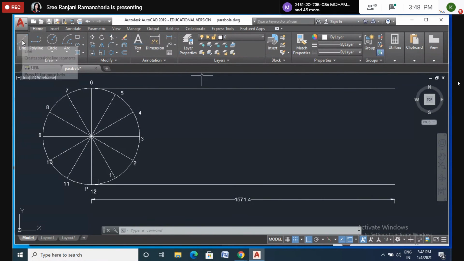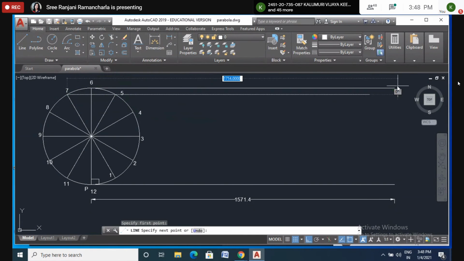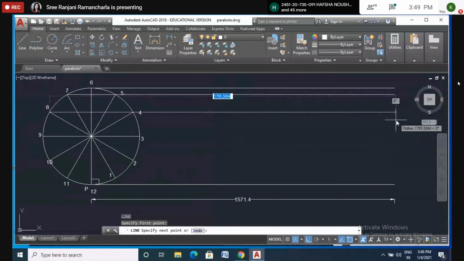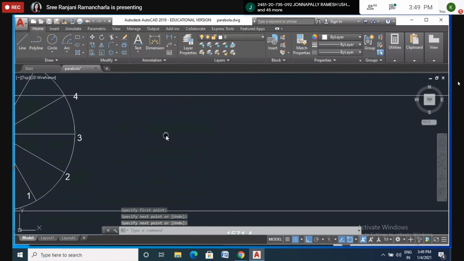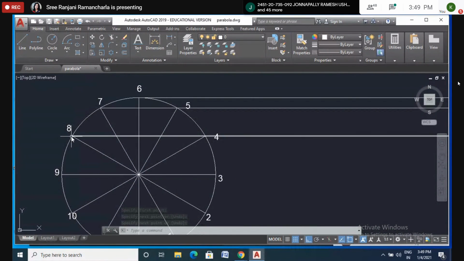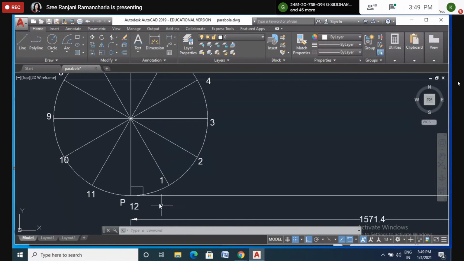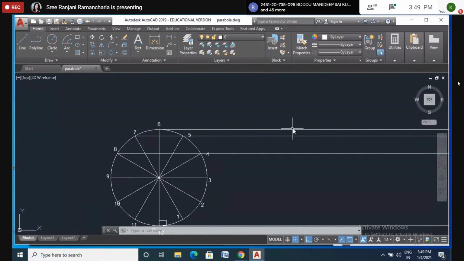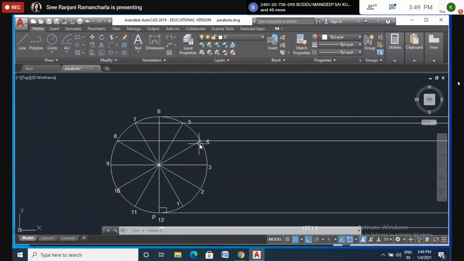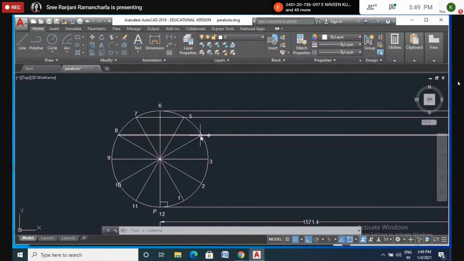Now draw all parallel lines passing through all points, like this. But you should know that when you start the line from a point parallel to this base line or this topmost line, it should compulsorily pass through point 4.